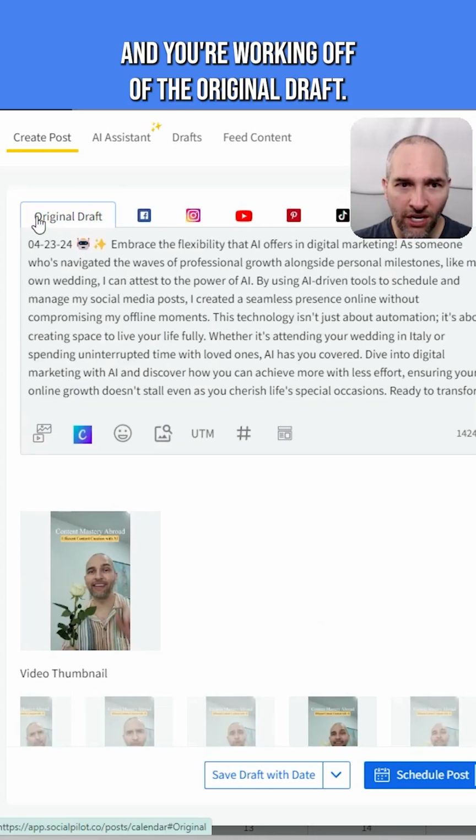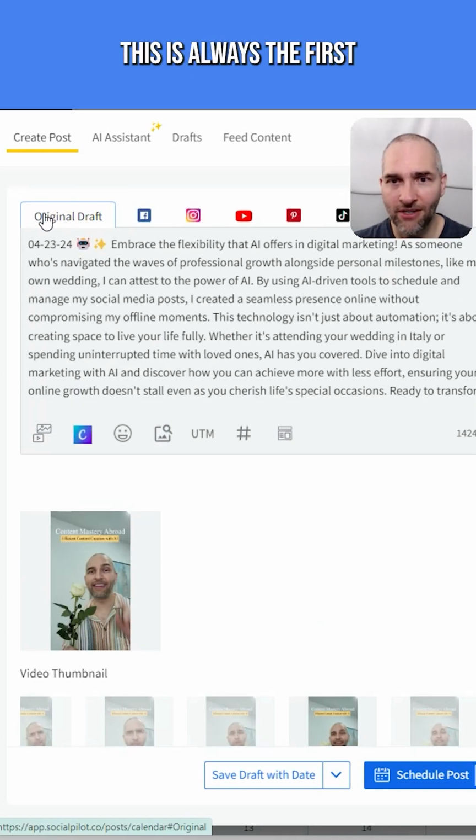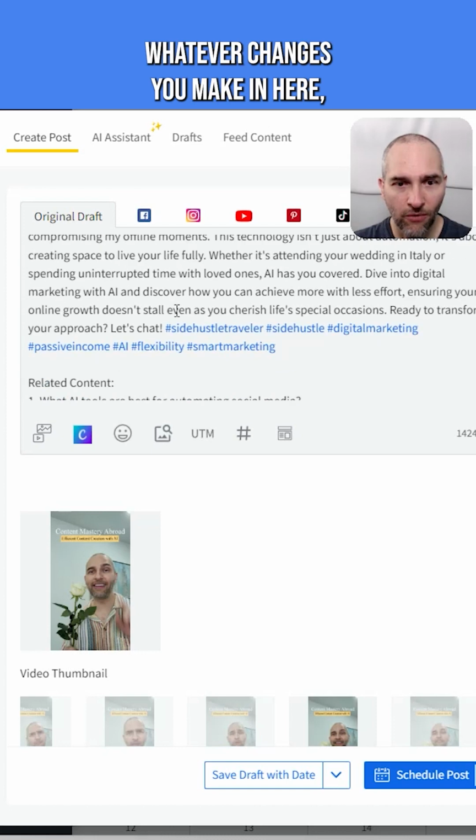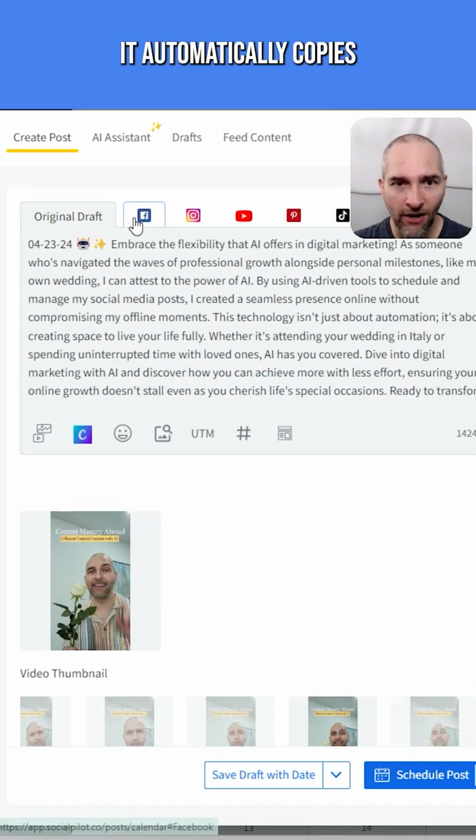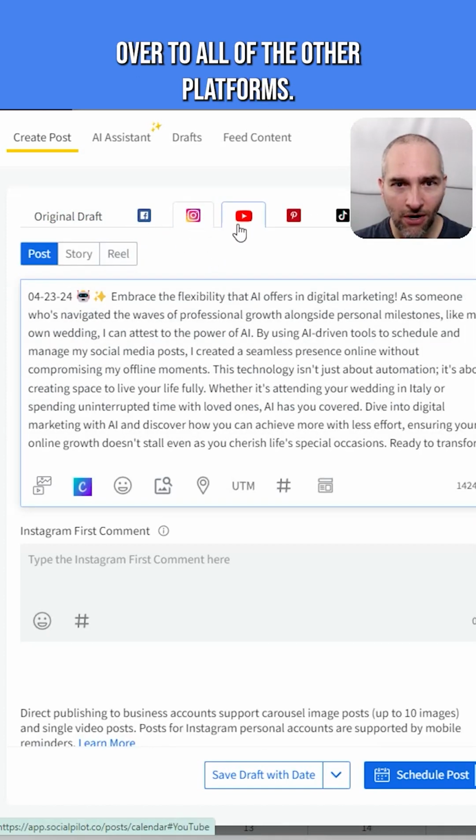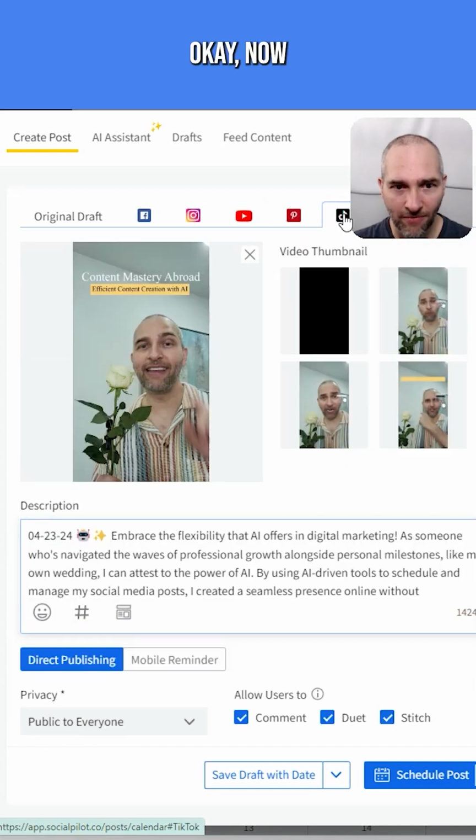And you're working off of the original draft. This is always the first, because whatever changes you make in here, it automatically copies over to all of the other platforms, okay?